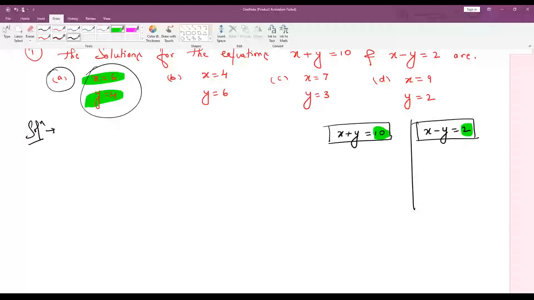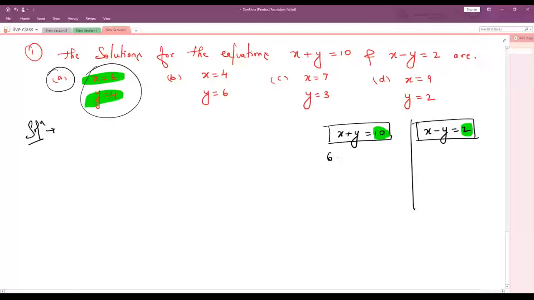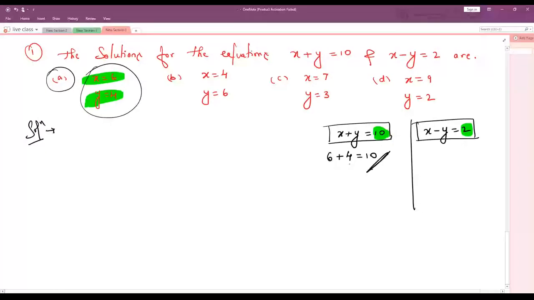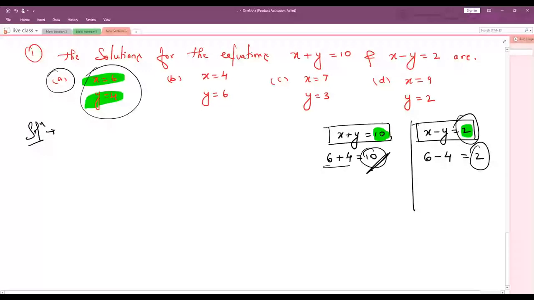Here x value is 6 plus y value is 4. 6 plus 4 is 10. Yes, I'm getting the answer 10. Now x value 6 minus y value 4. 6 minus 4 is what? 2. We're getting 2 here. So option A is the correct answer: x is equals to 6 and y is equals to 4. Understood?